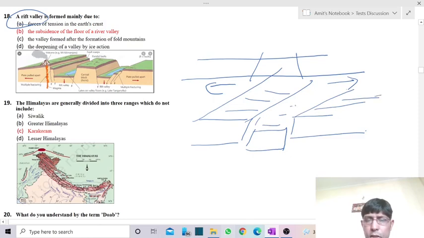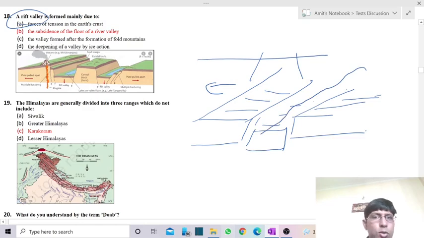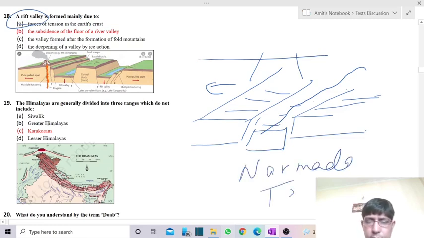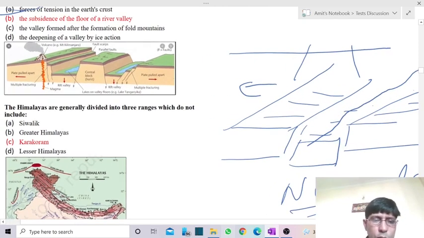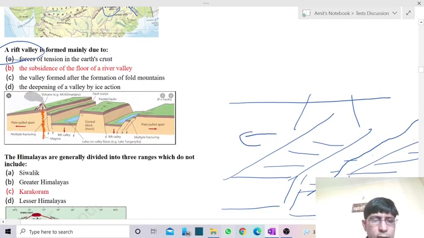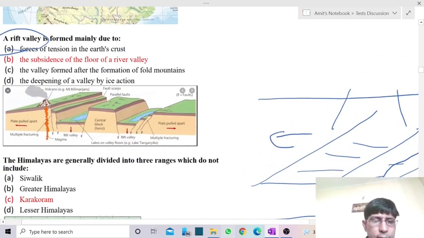a rift valley. Usually this rift valley is acquired by a river. So now we're having a river over there, and one of the good examples of this is the river Narmada and Tapti rift valley. It is because of the subsidence of the floor of a river.